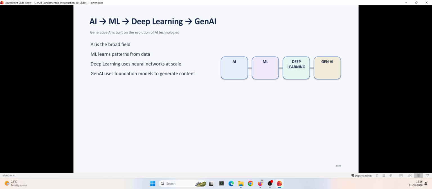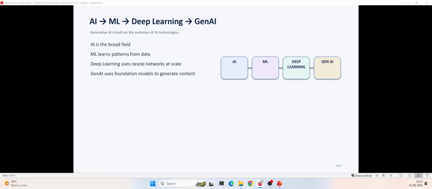Inside AI we have machine learning. Machine learning is part of artificial intelligence. Instead of explicitly programming every rule, machine learning systems can learn from patterns in provided data. Then we have deep learning, right? Deep learning uses neural networks with many layers and has been extremely successful for areas such as computer vision, speech recognition, and natural language processing.